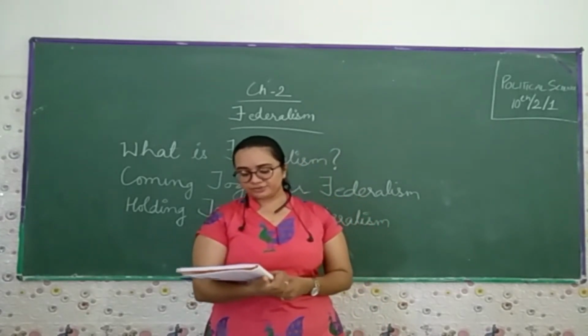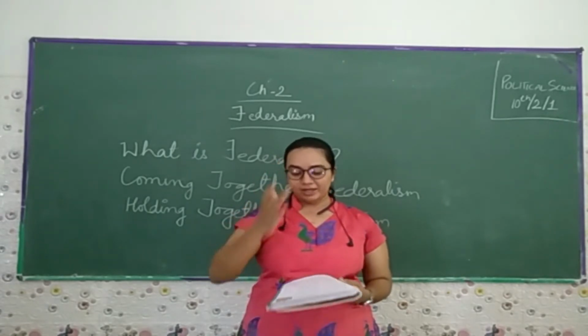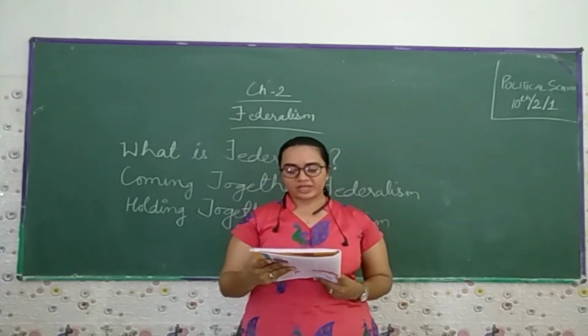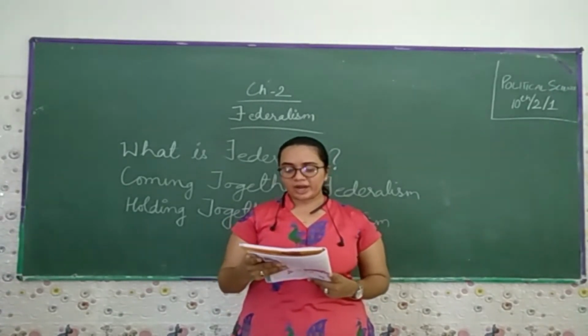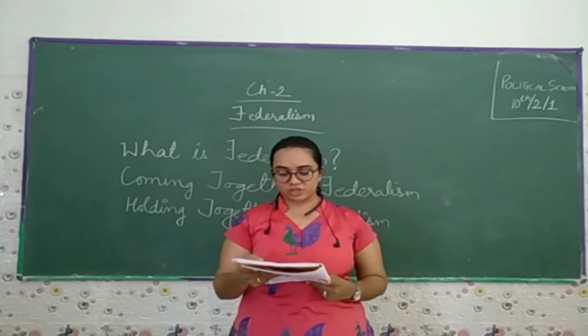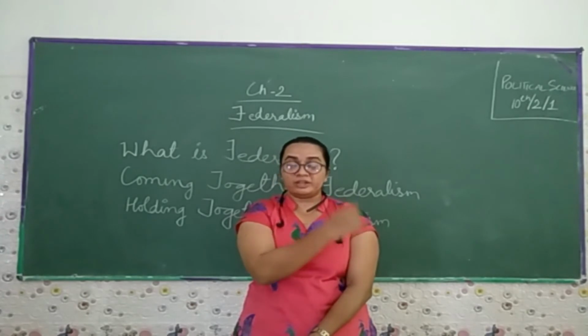So the governments at the different levels should agree to some rules of power sharing, and they should also trust that each would abide by its part of the agreement. Each should abide by its part of the agreement. An ideal federal system has both aspects: mutual trust and an agreement to live together. That means mutual trust and living together.